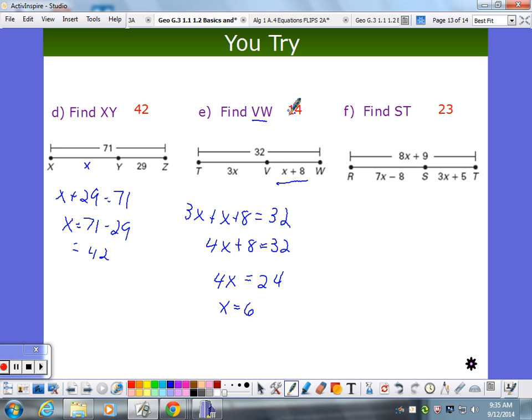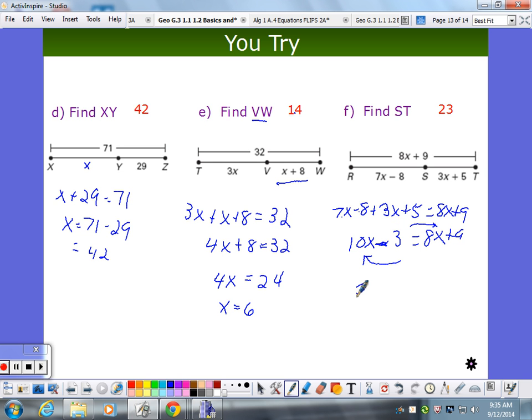Now let's see what happened with F. Same idea. This plus this equals the whole thing. So 7x minus 8 plus 3x plus 5 equals 8x plus 9. So I combine my like terms, 7x plus 3x, negative 8 plus 5. I'm going to move that 8x over here, minus, and add the 3 over here.